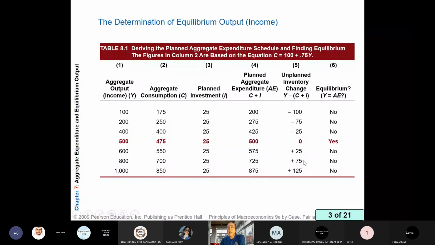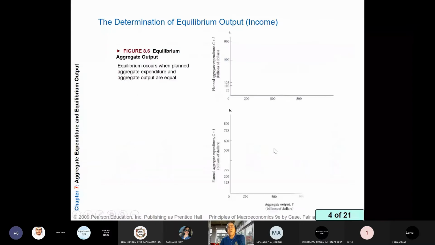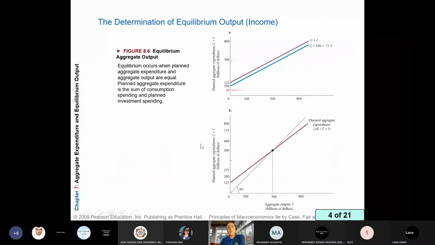Why is there an unplanned increase in inventory? Because we produce 800, but we sell less than 800. The difference will show as an increase in inventory. Are we at equilibrium? No. Since demand is lower than supply, by next year we will produce less till we reach equilibrium. So what I will do now, I will use a graph to show the same concepts.